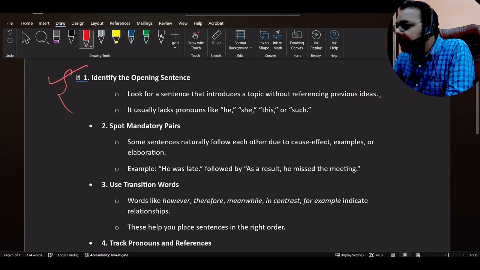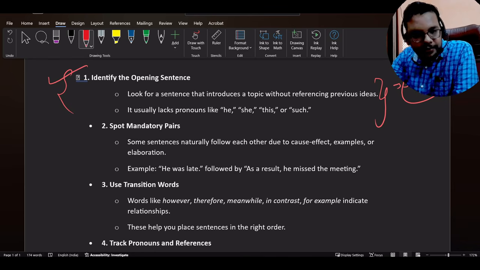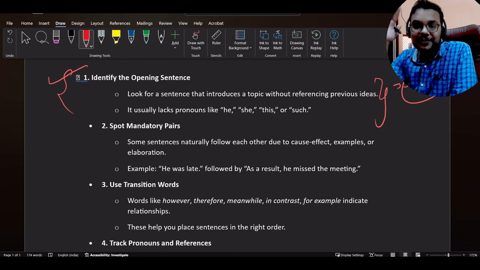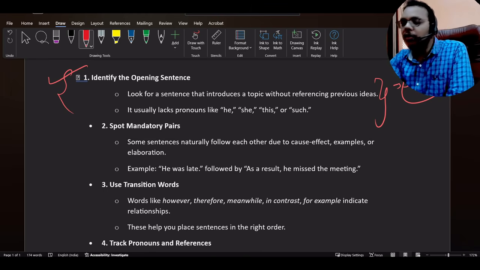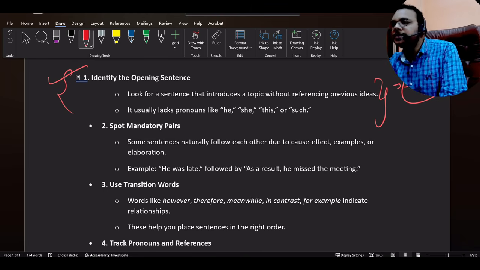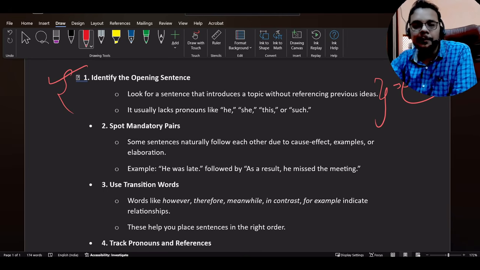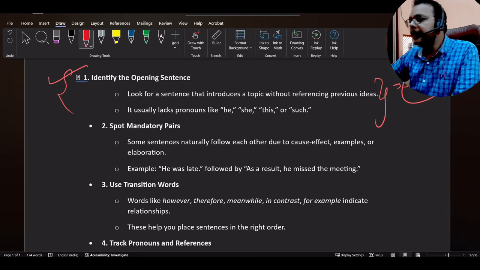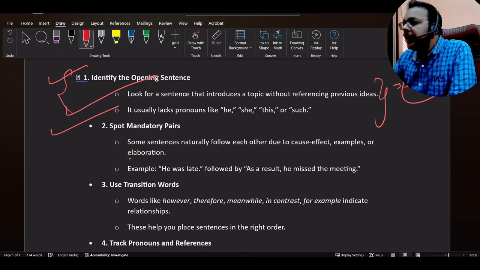If you have done this, already 50% of the question is solved. How is 50% of the question solved? You will be getting around five sentences. In those five sentences you need to identify which sentence will be the opening sentence of the sequence. If you already know the opening sentence, your 50% problem is solved. This is the most important, crucial first step, in which we need to identify the opening sentence.